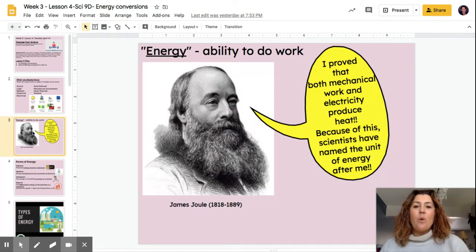So energy is what we say is the ability to do work. And this is a picture of James Joule. And James Joule is saying, I proved that both mechanical work and electricity produce heat. Because of this, scientists have named the unit of energy after me. So the unit of energy is called the joule. And I hate to tell you, but there's going to be some calculations coming up where we're going to have to calculate joules. So we're going to have to calculate energy.